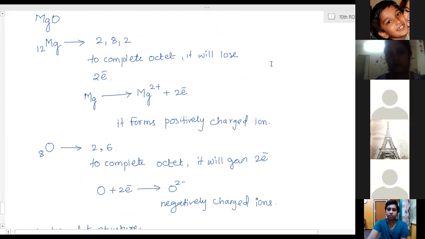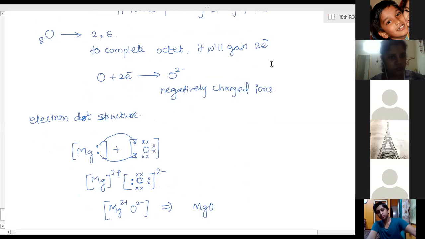Ma'am, whenever we are showing the electronic dot structure, when you're drawing the dots, we have to show the number of electrons only in the last shell. We are not supposed to show the inner ones. Okay.